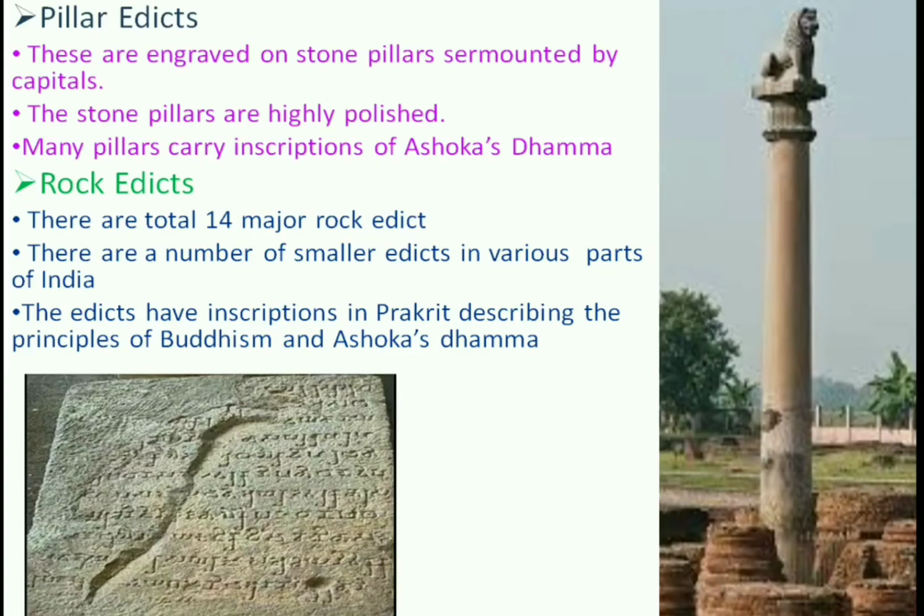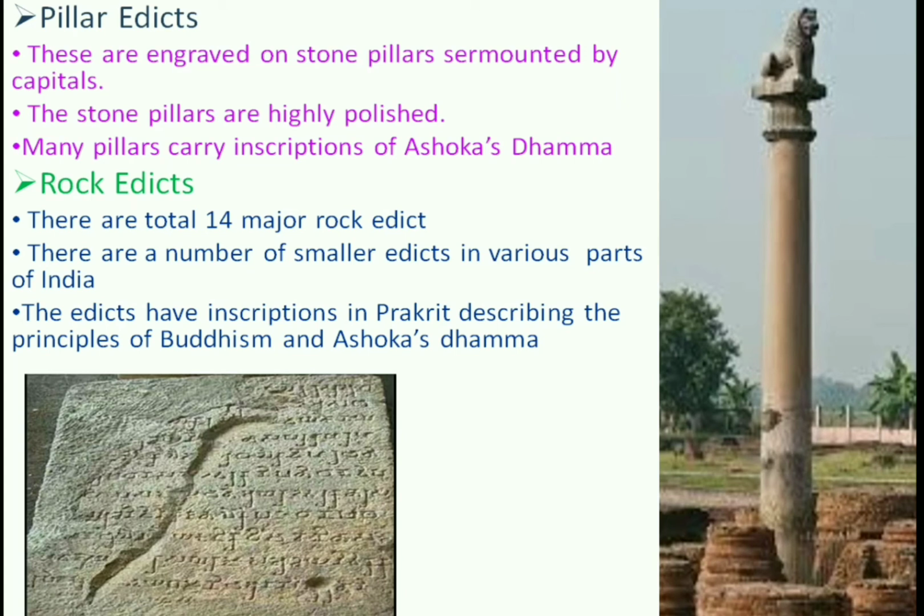Pillar edicts. These edicts are engraved on stone pillars surmounted by capitals. The pillars are made of stone. They are highly polished and have a metallic shine. Many of these pillars carry inscriptions of Ashoka's Dhamma.